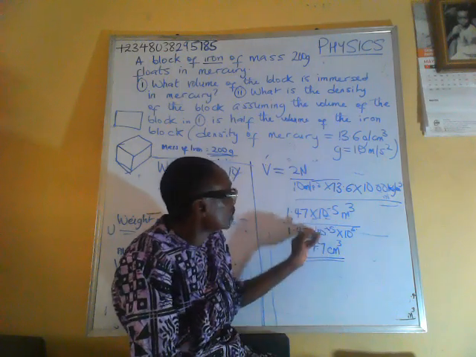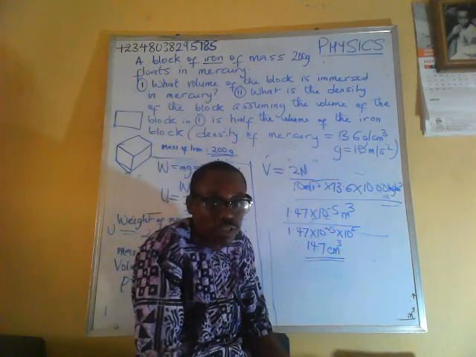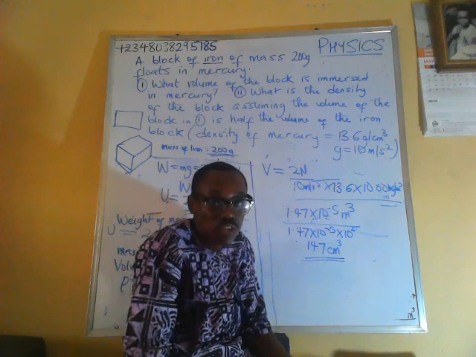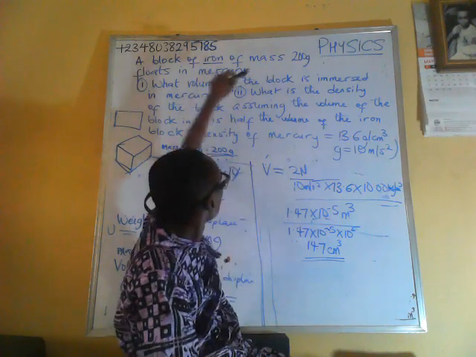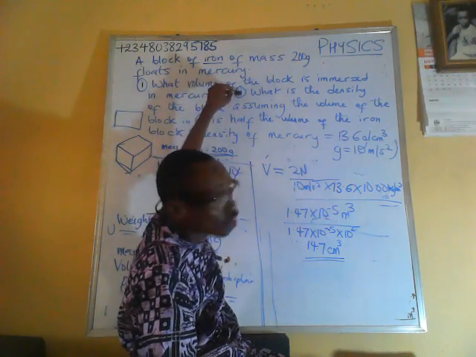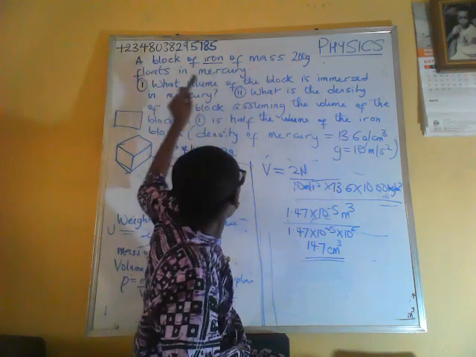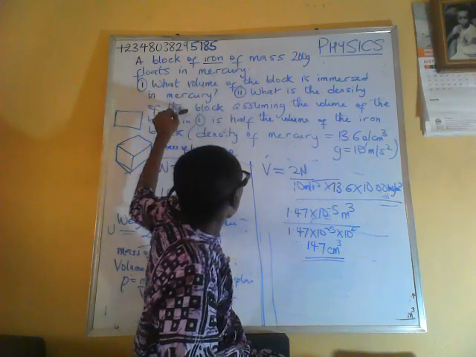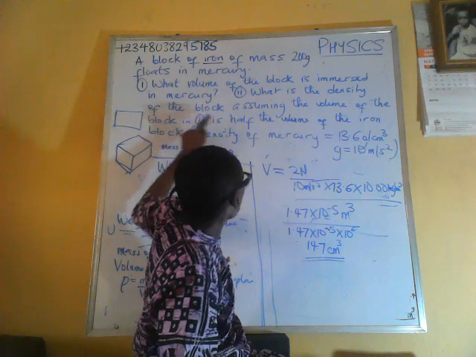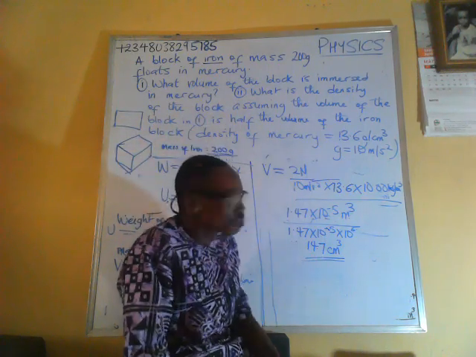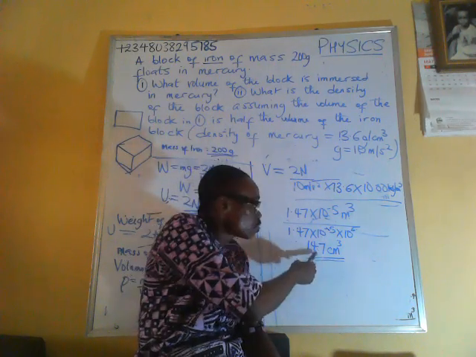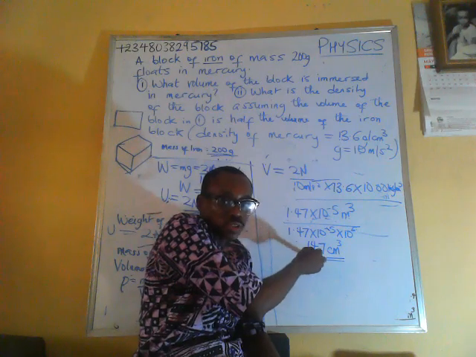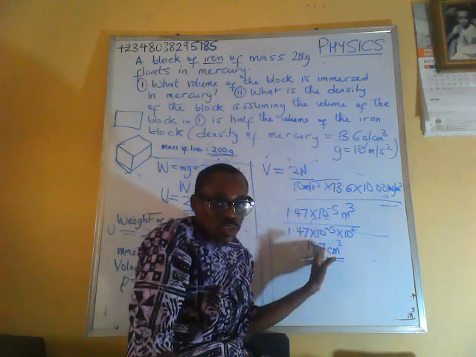So there's no point solving question 2 anymore. Part 2 is still the same approach I used before. In the second part of the question, they said what is the density of the block, assuming the volume of the block in 1 is half the volume of the iron block. So if this is half of the volume, then when you double the volume, this will give you the entire volume.